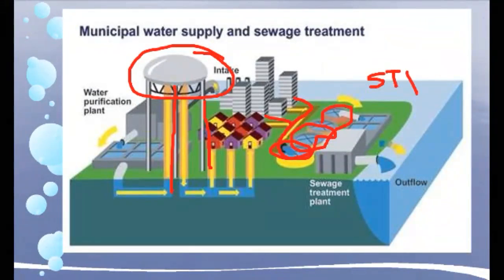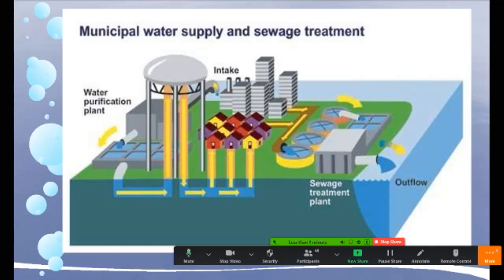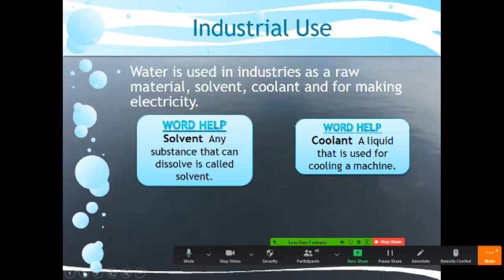STP. Who will tell me the STP full form? The sewage treatment plant. Yeah, that is a sewage treatment plant, because from every house the waste is coming out, and that waste must be reused, or we have to filter it and only then send it out. So with the sewage treatment plant, the water is also cleaned, and the waste material is converted into manure, organic manure. So that is more useful for everyone. So this is mainly the sewage treatment plant.